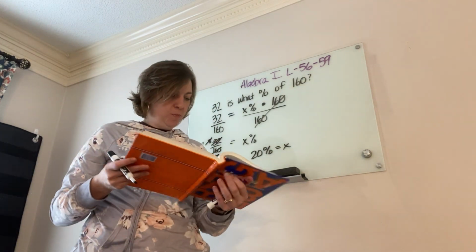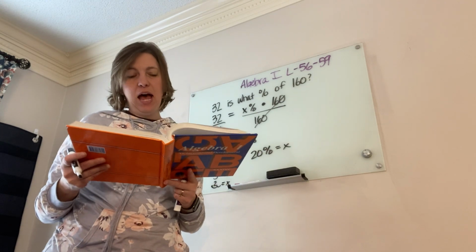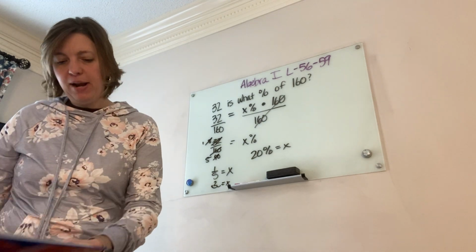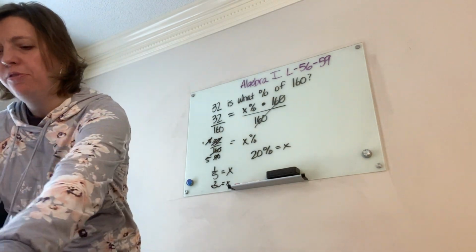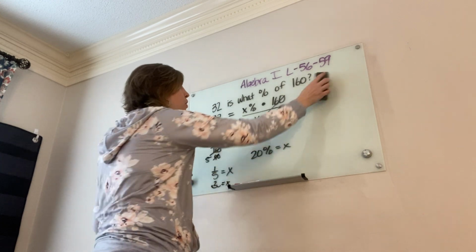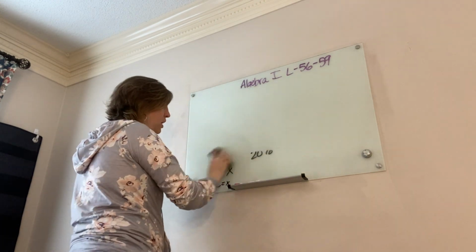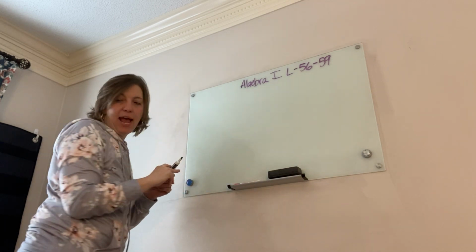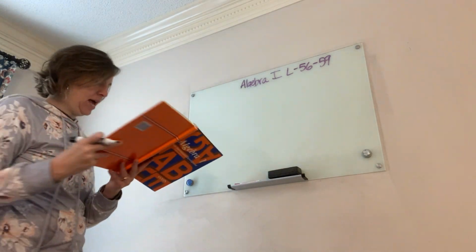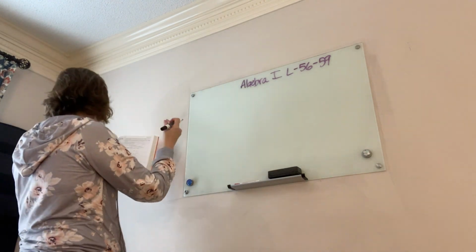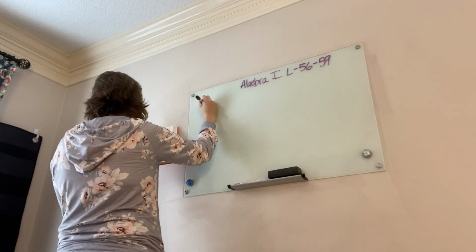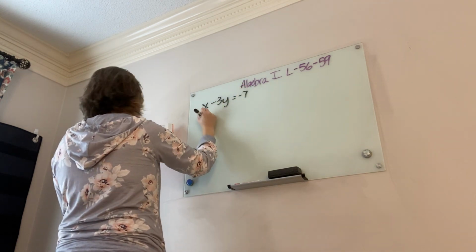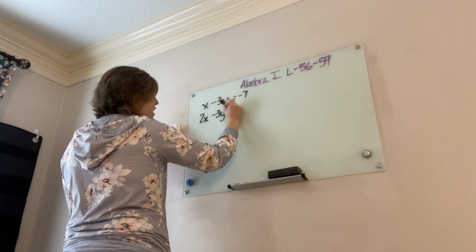The book has given you practice on our last lesson, which is lesson 59. So everybody, let's look at A and B. Let's do both of those on this practice because I think it's super important. Okay? So again, we're on lesson 59, the last lesson this week, and we're learning how to isolate and to substitute. We've already learned how to substitute, but this new step is isolating. So x minus 3y equals -7, and then 2x minus 3y equals 4.